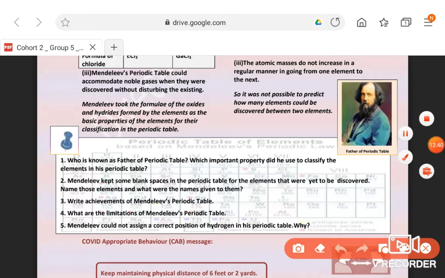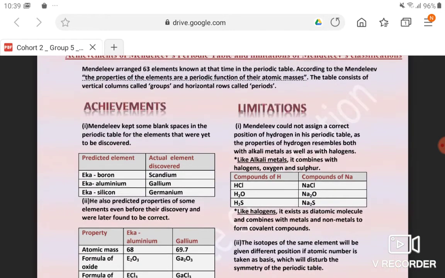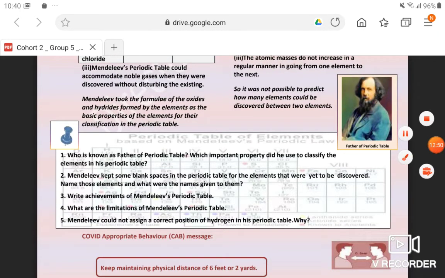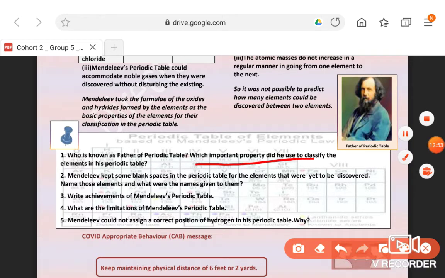Now here is a question: who is known as father of periodic table? Mendeleev is known as the father of periodic table. Which important property did he use to classify the elements in his periodic table? He used the chemical properties and the elements making compounds with hydrogen and oxygen. On the basis of the chemical properties of elements, he classified elements in his periodic table.